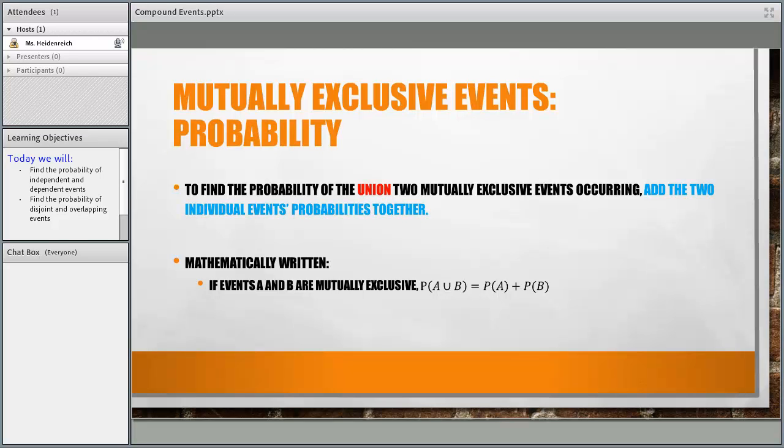If you want to find the probability of mutually exclusive events occurring together, then you would simply add the two probabilities together. Now this U between A and B represents the union of A and B. We're combining them. And when I speak this idea, I use the word or to represent it. And so this is the probability of A or B occurring. We can just add the probabilities of A and B together.